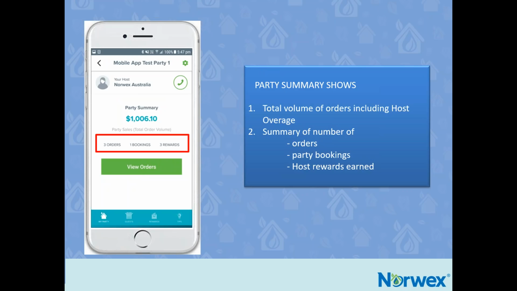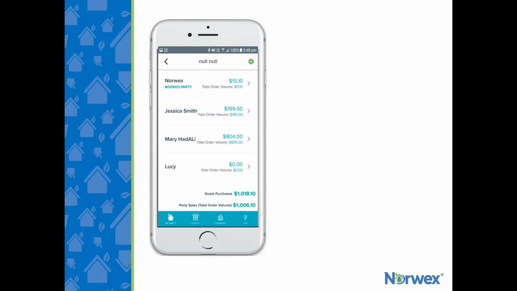Next, the My Party page will also show you how many orders have been placed, how many party bookings, and how many host rewards have been earned. You can click on the green View Orders button, and it will take you to a page where you can view each of the orders that have already been placed. So if we click on that green button, this is what you see.